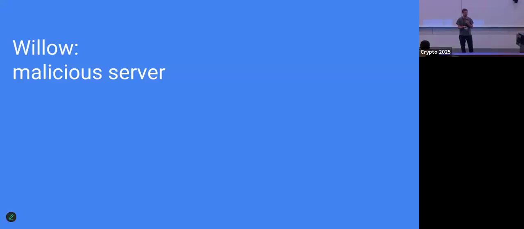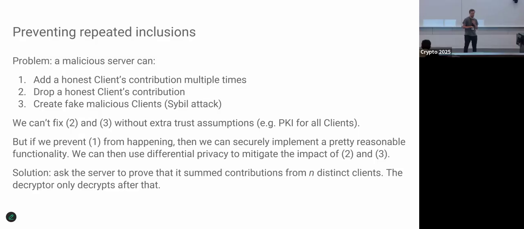Okay, now the remaining step is, how do we handle malicious servers? Everything so far has been a semi-honest server colluding with a malicious client. So how do we get security against malicious servers? Here, what can a malicious server even do? That's the first question to ask. One is, of course, we can take a client, multiply it, and aggregate 1,000 copies of that client instead of 1,000 clients. That's one possible attack. Another is we can just take a client and ignore it. Or we could create new clients out of thin air by simulating a random new client.